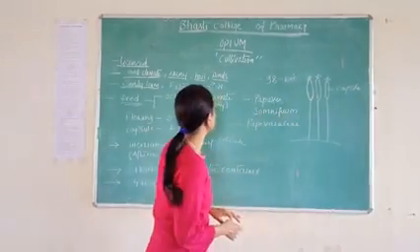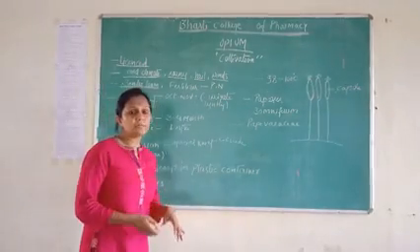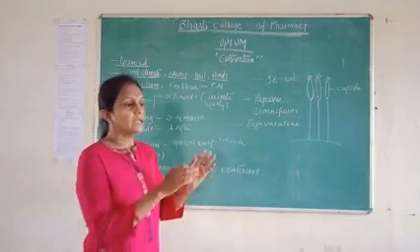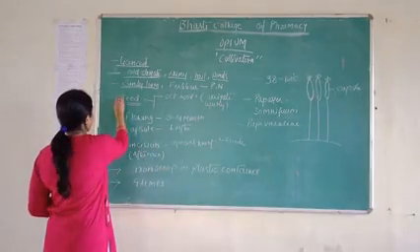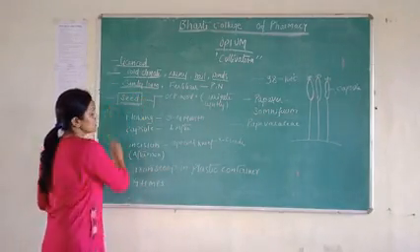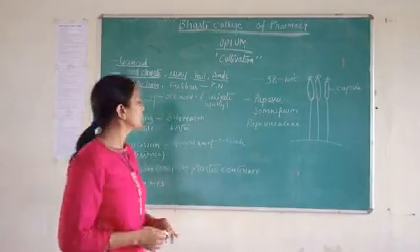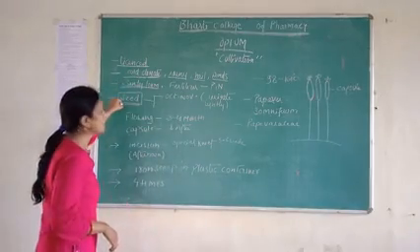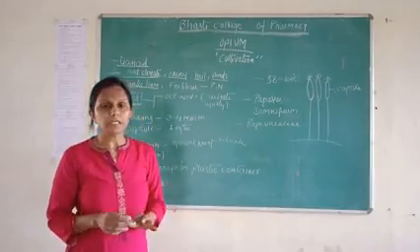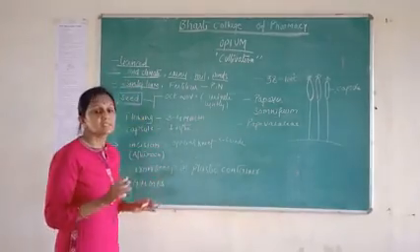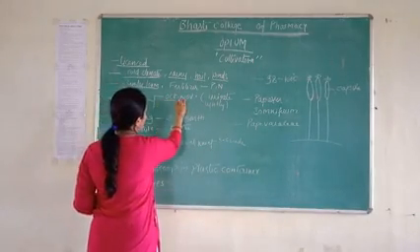Next, when we cultivate the opium plant, it should be cultivated with the help of seed. And the seed should be sown in the season of October and November.